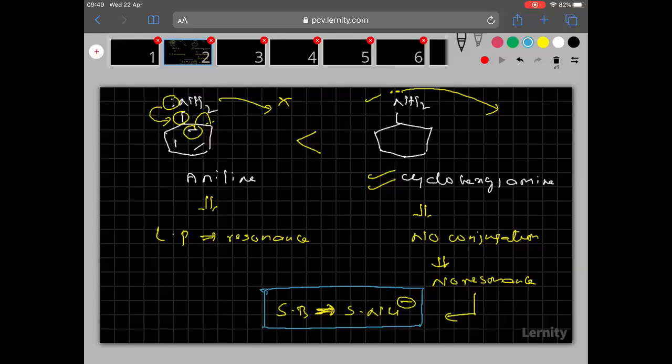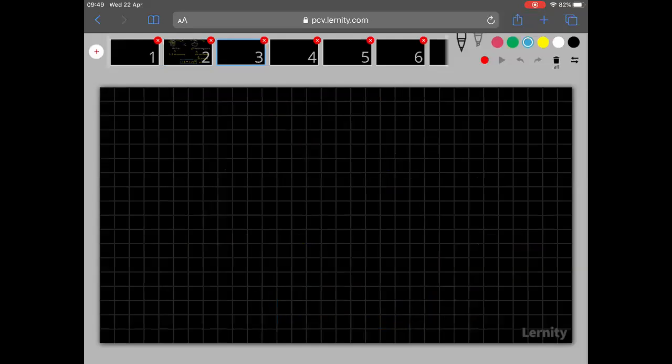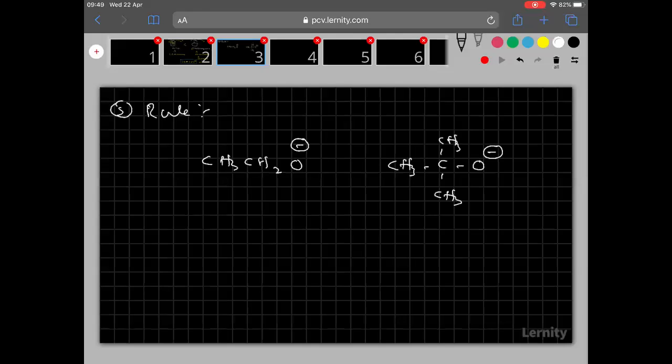Followed? Now let me move to the next slide. So this is the fifth rule and even the last rule to explain the strength of nucleophile. So here I want to explain this rule by taking one example. Here this is one ion I want to take. Similarly, this is one ion I want to take here. So what is the name of this one? Ethoxide ion.